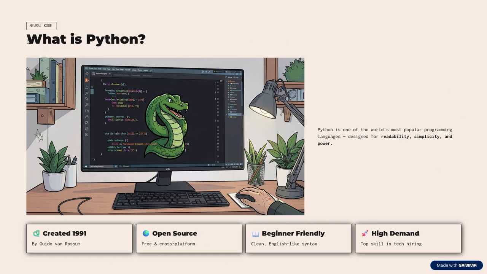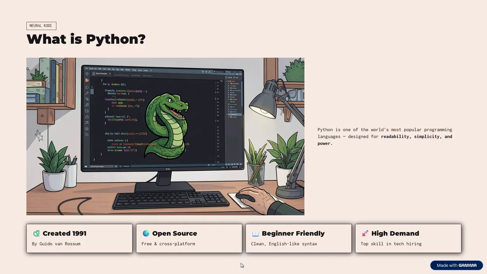Now, what is Python? Python is nothing but a programming language. It is currently the world's most popular, most famous programming language. It is known for its readability, simplicity, user-friendly syntax, and very clean code. And it is a powerful language which you can use in today's world. It was created in 1991 by Guido van Rossum. It is open source, free and a cross-platform language.